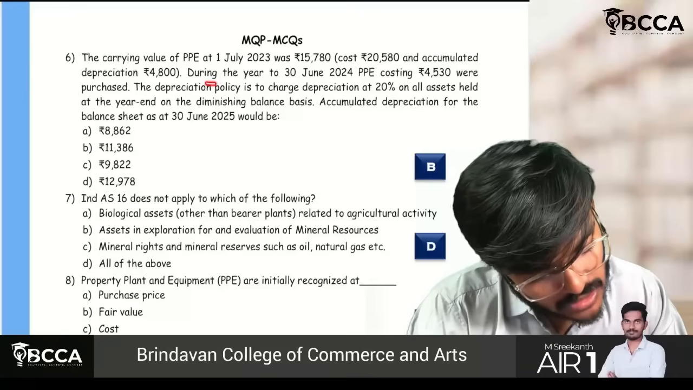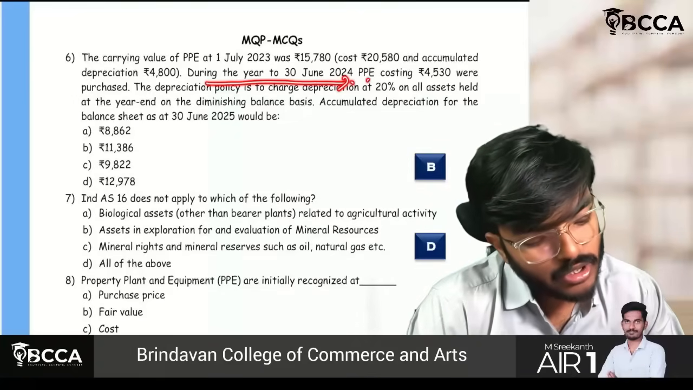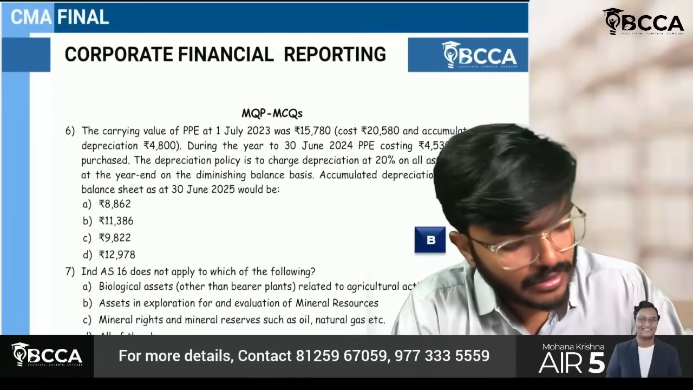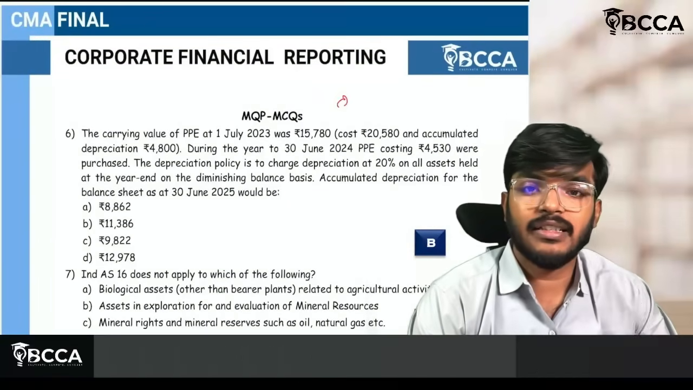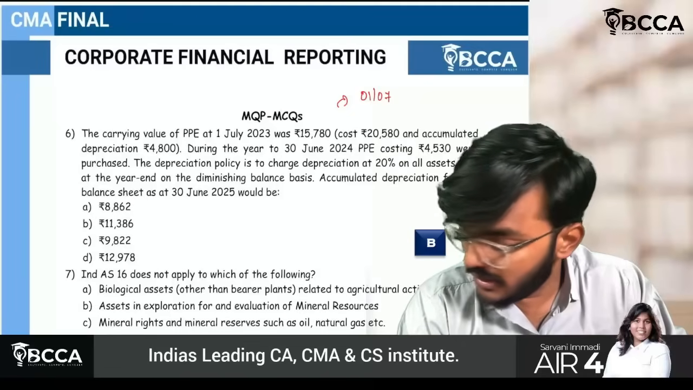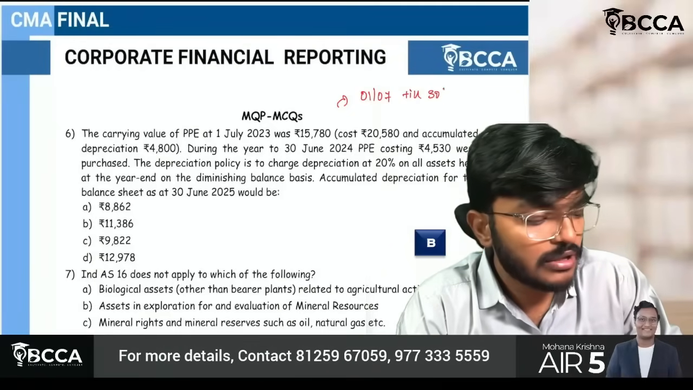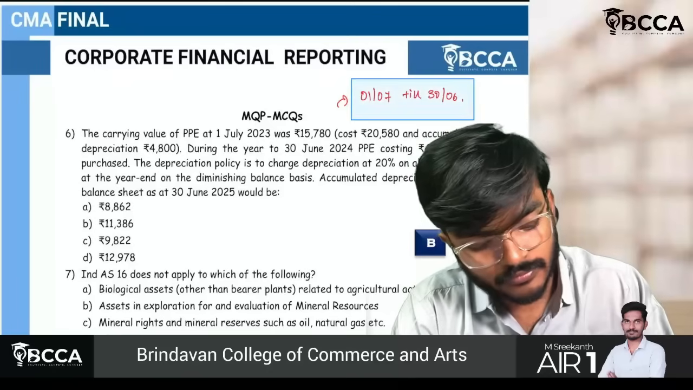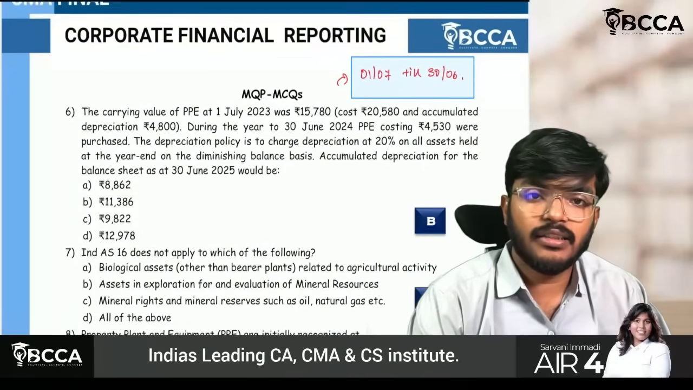Okay, during the year to 30th June 2024, PPE costing 4,530 were purchased. Here you have to understand only one thing. Sir, here the financial year is not 1st April to 31st March. Here it is from 1st July to 30th June. This is the financial year in this case.